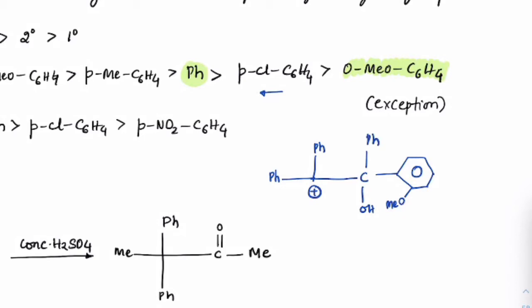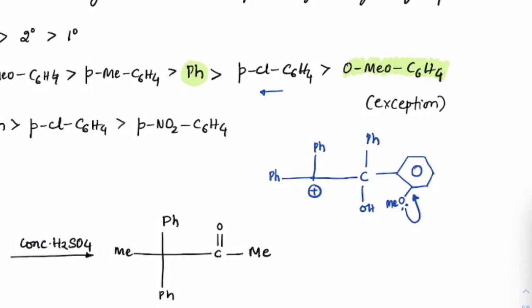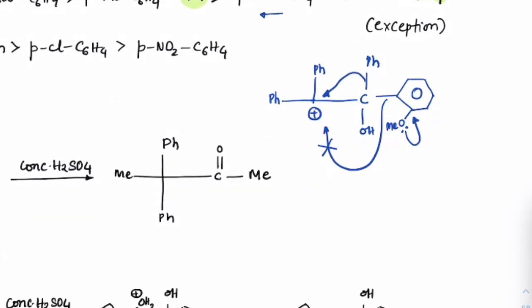Okay, so between these two, our usual expectation is that because it has a lone pair and it is a donating species, it should migrate more rather than phenyl. But here phenyl will migrate better as compared to this. This migration is not observed. Why is this migration not observed? Suppose it migrates, it would increase the crowding on this Ph, as the methyl group would be much closer for repulsions. This OCH3 group would be more OCH3 this way, right?